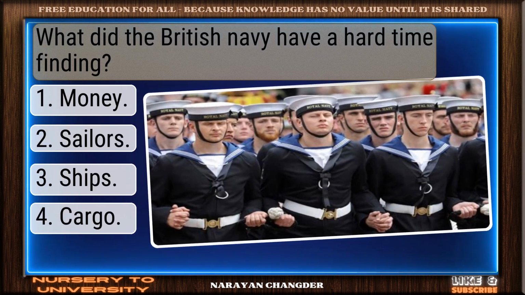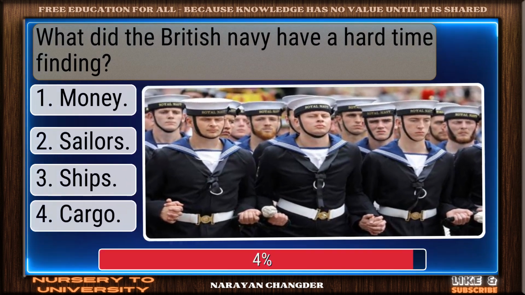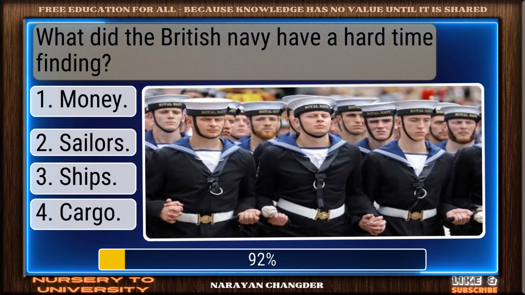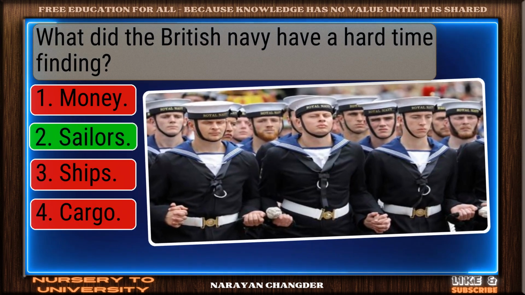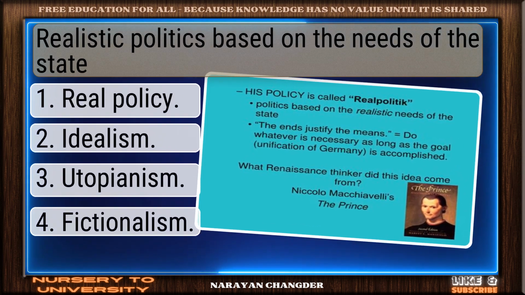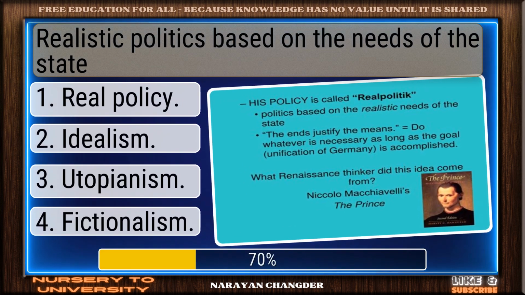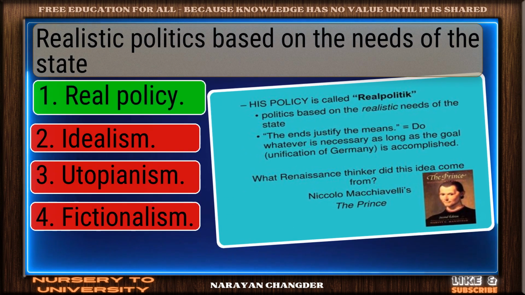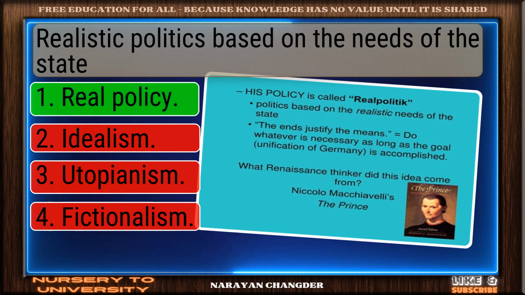What did the British Navy have a hard time finding? Valid point. Sailors is true. Realistic politics based on the needs of the state. Excellent. Real policy is a brilliant choice.